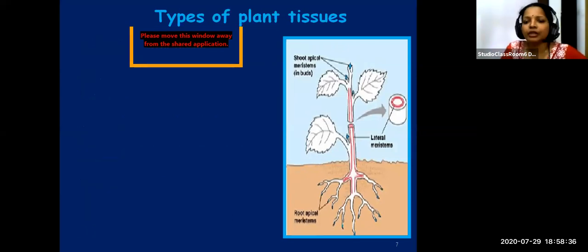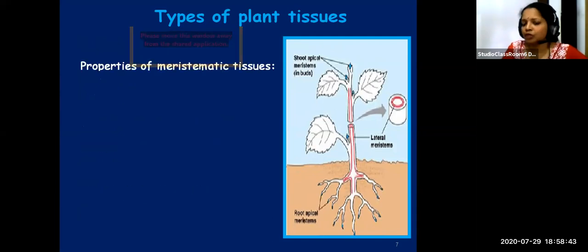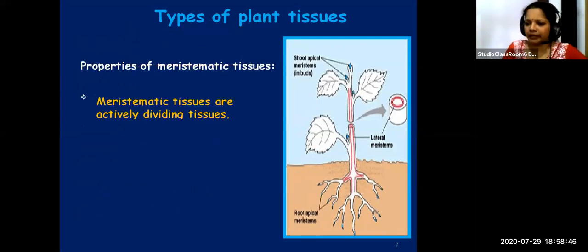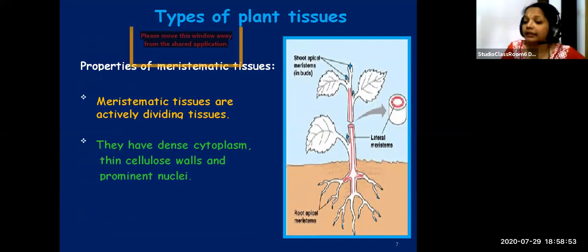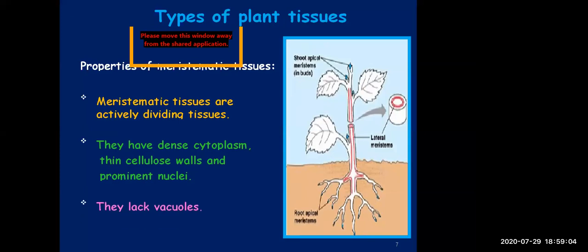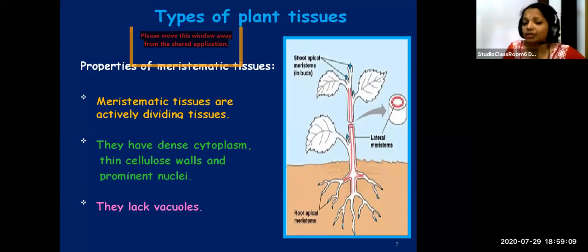Now moving on to the different properties. Which are the different properties of meristematic tissues? The first and foremost point is that they are actively dividing. They keep on dividing, forming new and new cells. They have dense cytoplasm, thin cell wall made of cellulose, and very prominent or distinct nuclei, and vacuoles are absent. So if you are asked to list some properties of meristematic tissues, you should write they have dense cytoplasm.